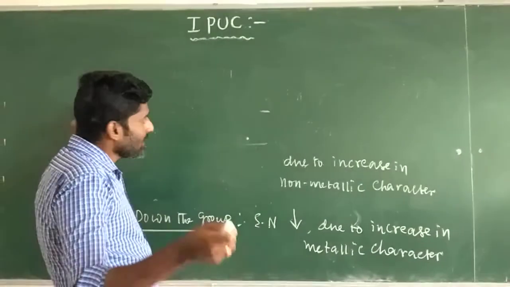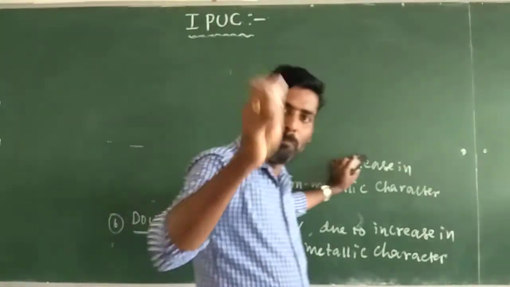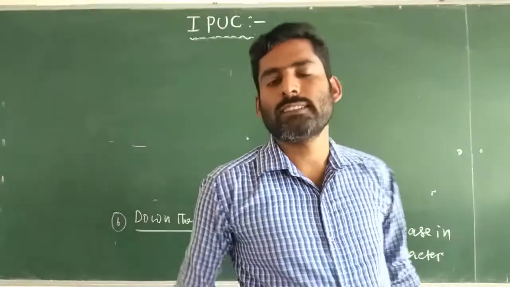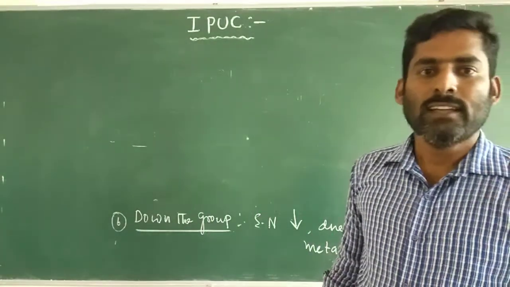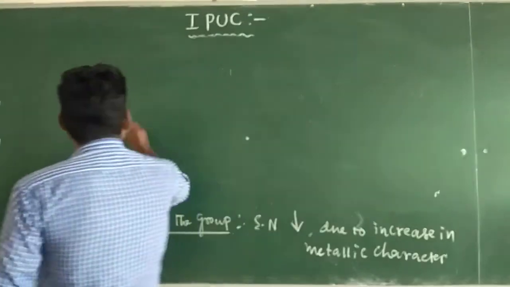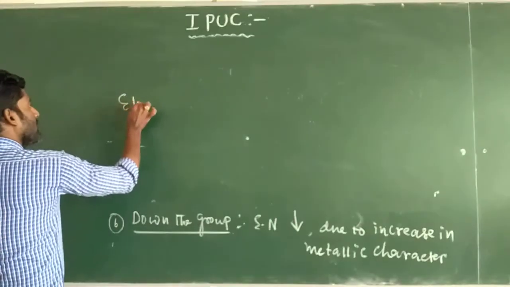When metallic character increases, electropositivity increases. If the metallic character increases, electropositivity increases and electronegativity decreases. So that is electronegativity.